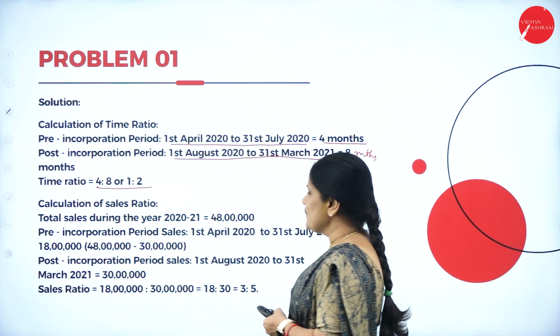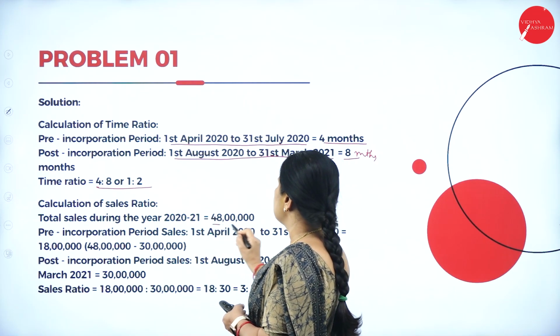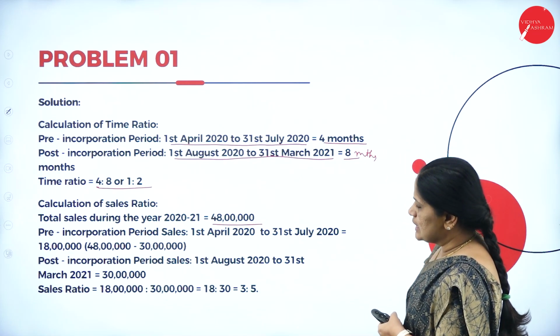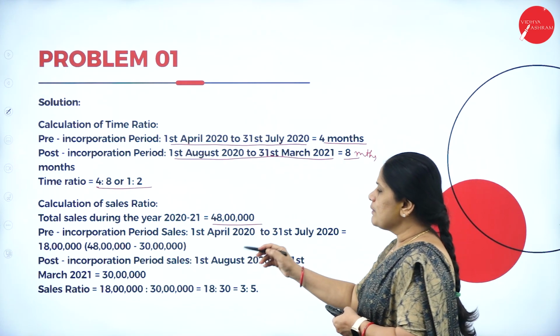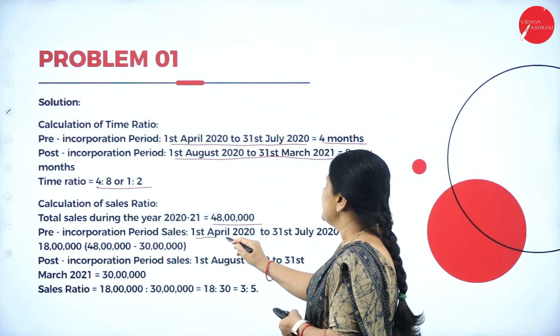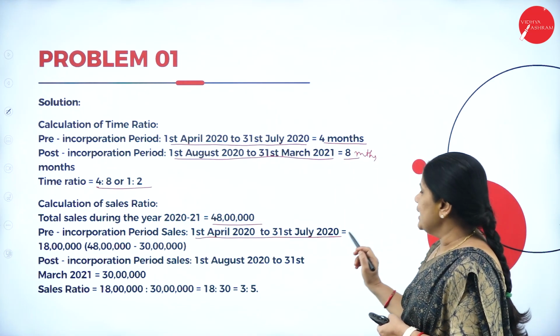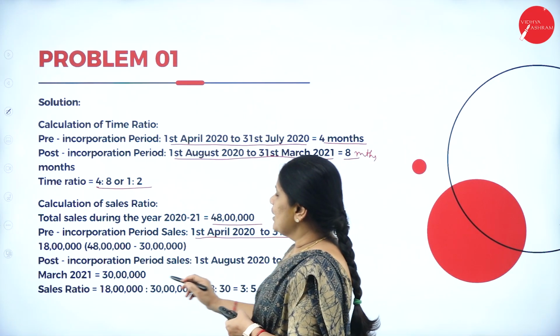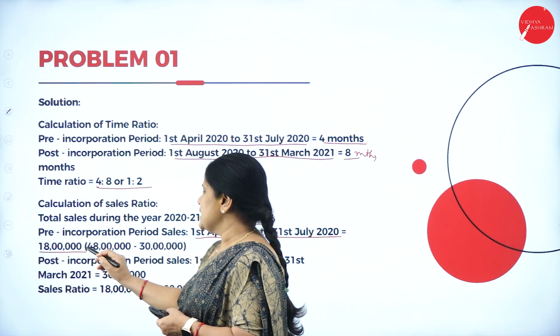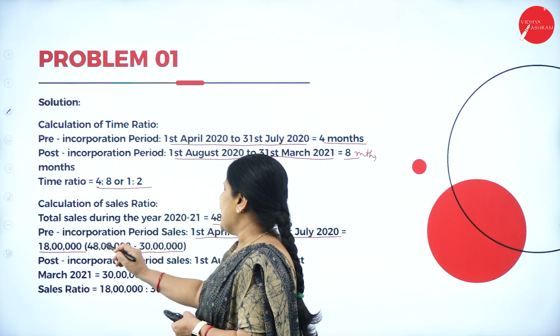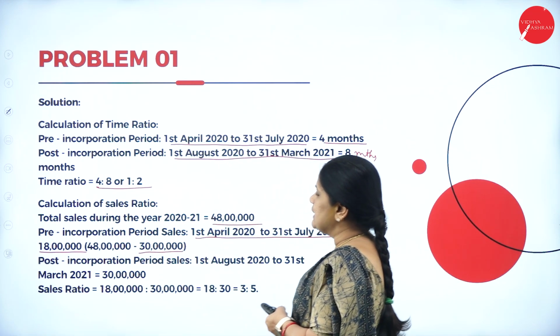Now the calculation of sales. Total sales is given as rupees 48 lakhs. The pre-incorporation period sales, 1st April 2020 to 31st July 2020, is 18 lakhs, since 48 lakhs minus 30 lakhs is 18 lakhs.